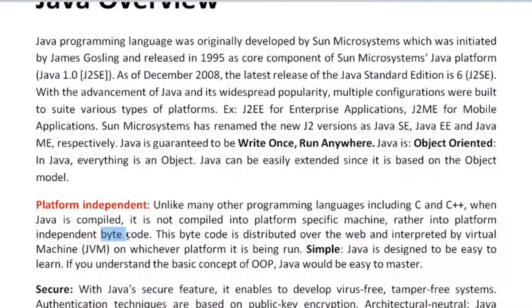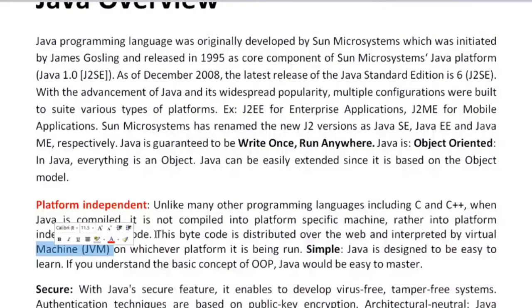So what is a JVM? The JVM is the Java Virtual Machine, on which this bytecode is going to be executed. It is the machine on which the bytecode runs and provides the output. The bytecode and the JVM together are known as the Java environment.